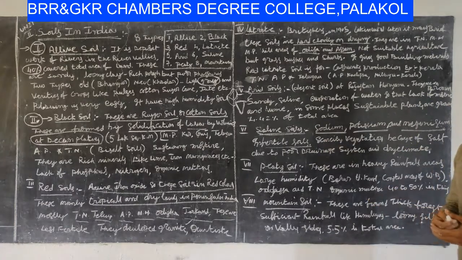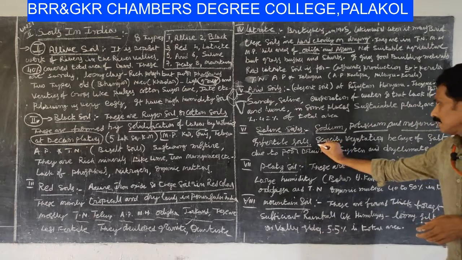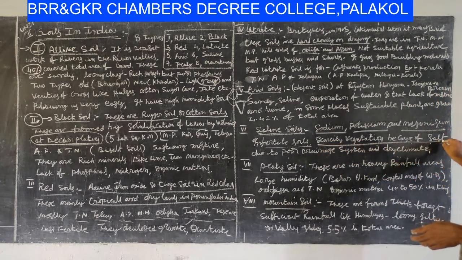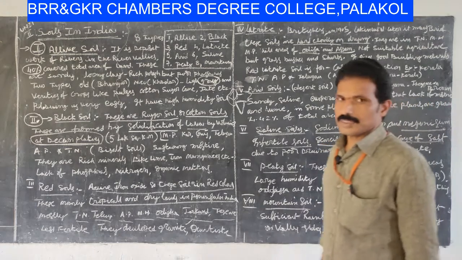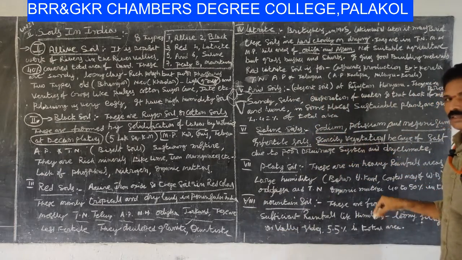These are all infertile soils, not used for any fertility. There is scarcity of vegetation because of salt.